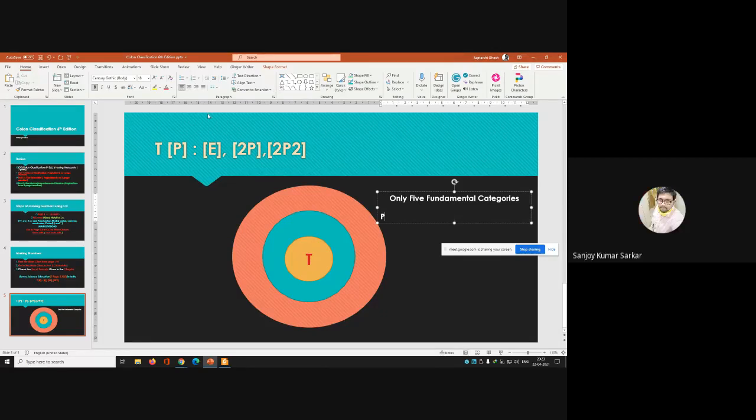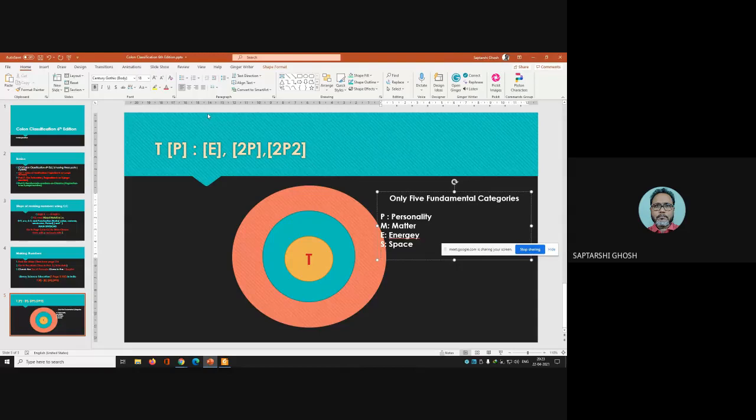First one is P. It denotes personality. Then we have M. This is known as matter. Then we have E. This is energy. And then we have S, space.